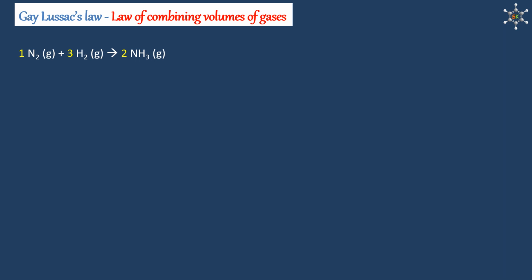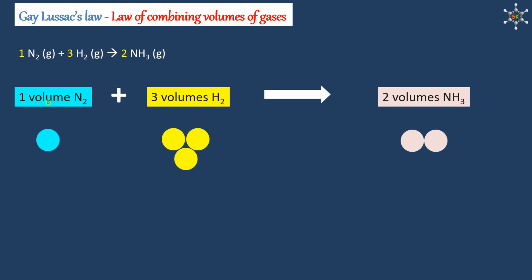Last example, 1 molecule of nitrogen gas reacting with 3 molecules of hydrogen gas giving 2 molecules of ammonia gas. According to the law, 1 volume of nitrogen represented by 1 circle is reacting with 3 volumes of hydrogen represented by 3 circles, giving 2 volumes of ammonia that can be represented with 2 circles. If we take the ratio of volume of the reactants and products, that comes out to be 1:3:2.